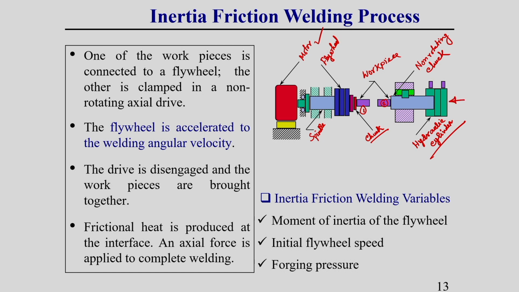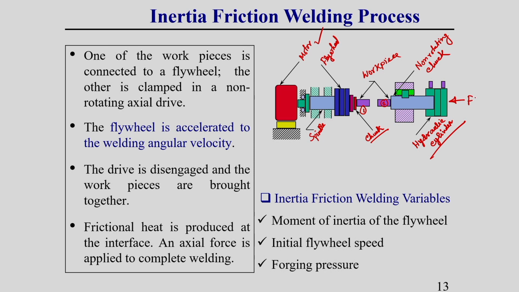So, workpiece 2 has an axial motion, due to which it makes contact with workpiece 1. After that, due to the rotation of the flywheel, which is attached with workpiece 1, the workpiece also rotates. Due to this rotational heating, heat is generated, the material becomes soft enough, and due to the axial force, or axial pressure, the joining takes place. Okay. These things you should keep in mind.